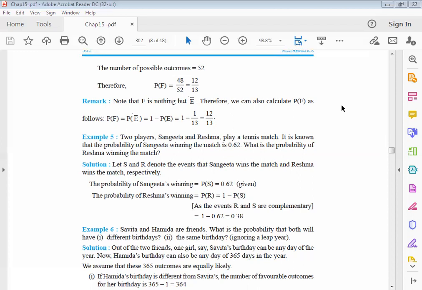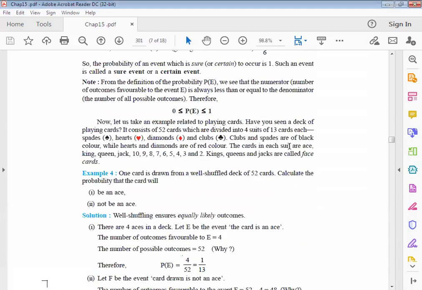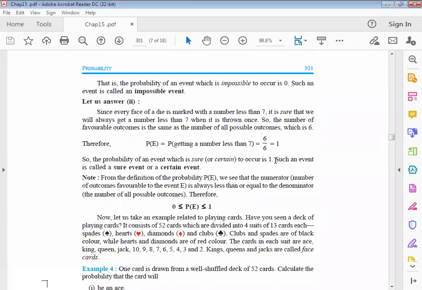So here the probability that the number is less than 7 is what? 6 upon 6, that is 1. This type of event is known as a sure event. So the probability of a sure event is always equal to 1, and the probability of an impossible event is always equal to 0. I hope you understand. And this part is already explained here.